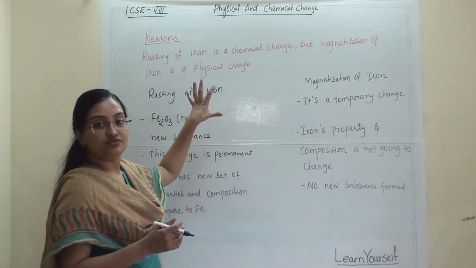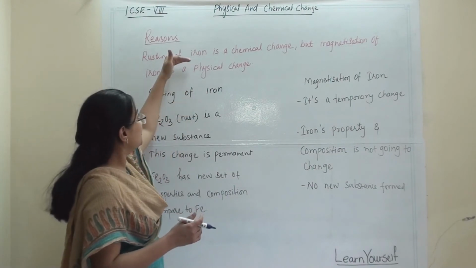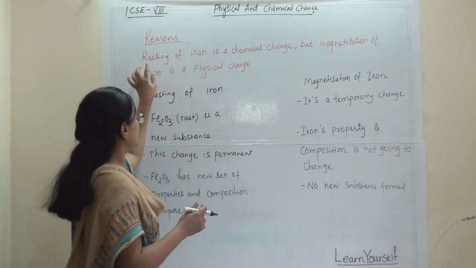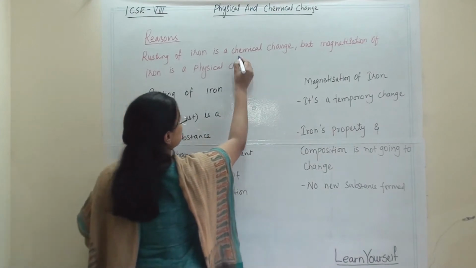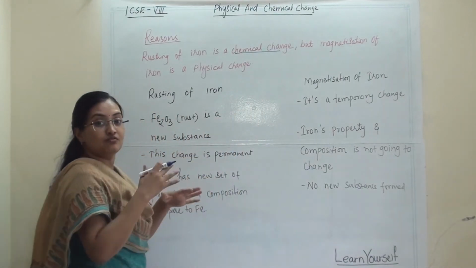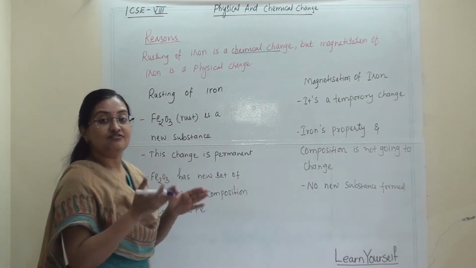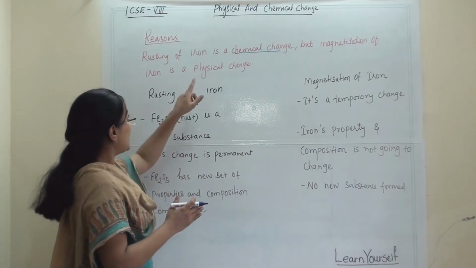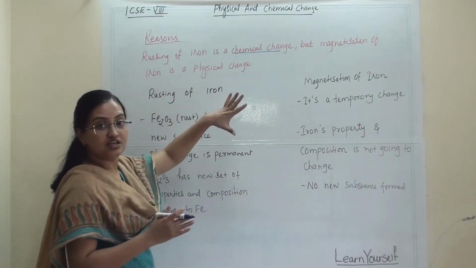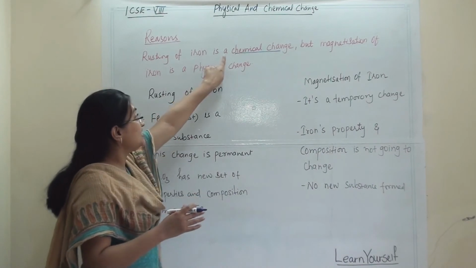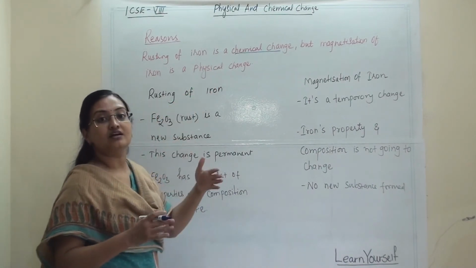In this type of reason, the answer is there in the question itself. They are saying that rusting of iron is a chemical change. That means we don't need to identify this change. The answer is already there. We only need to justify this statement with our arguments.